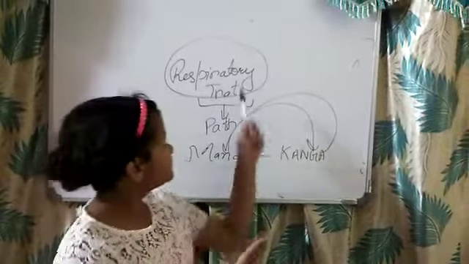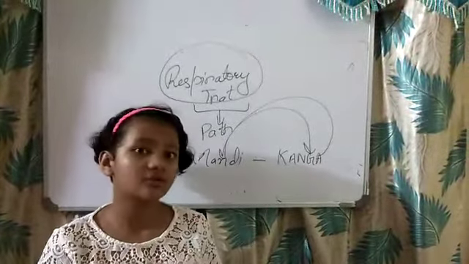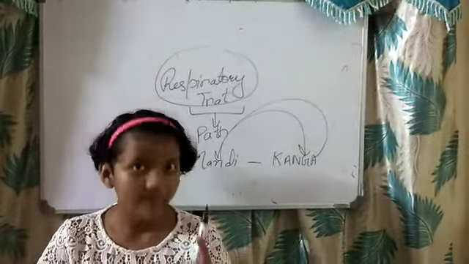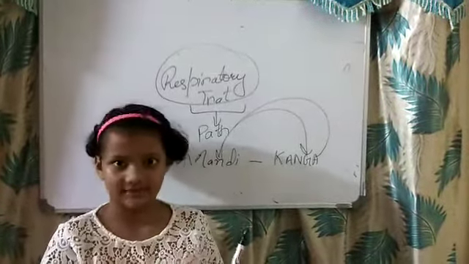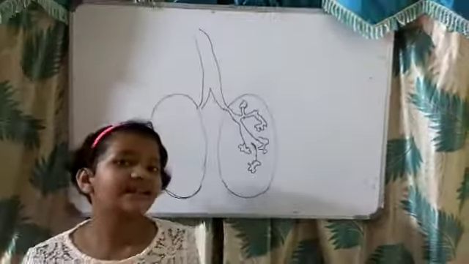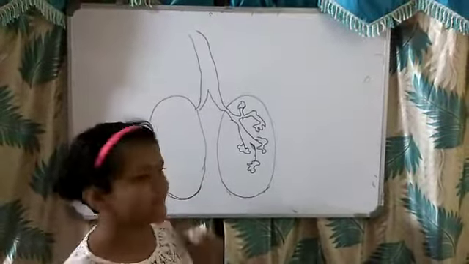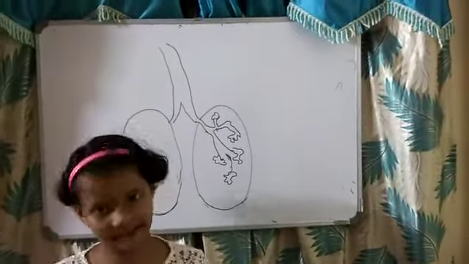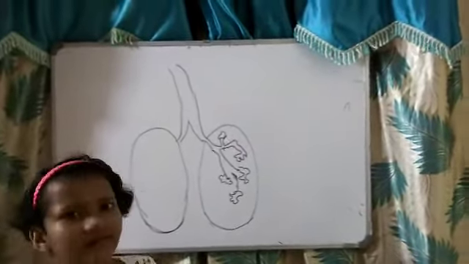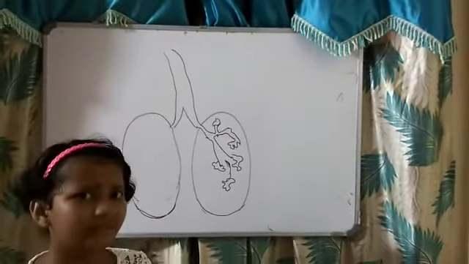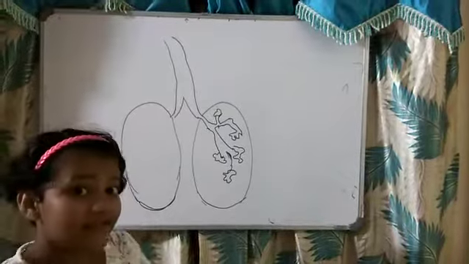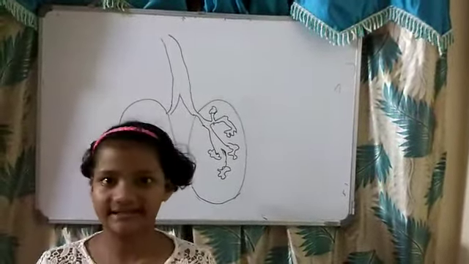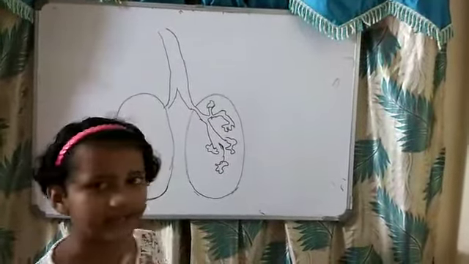So the respiratory tract is the path through which air rich in oxygen enters the lungs, and from the lungs goes back to the atmosphere as carbon dioxide. I have drawn a rough diagram here, and I will label it while explaining.